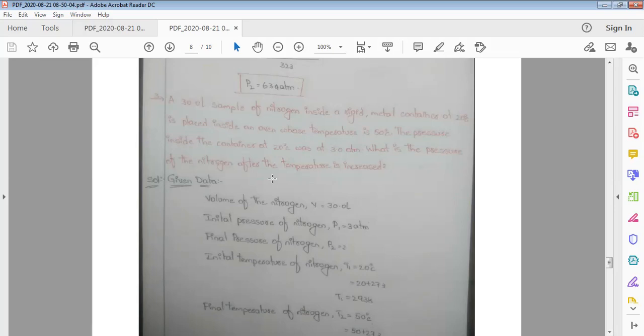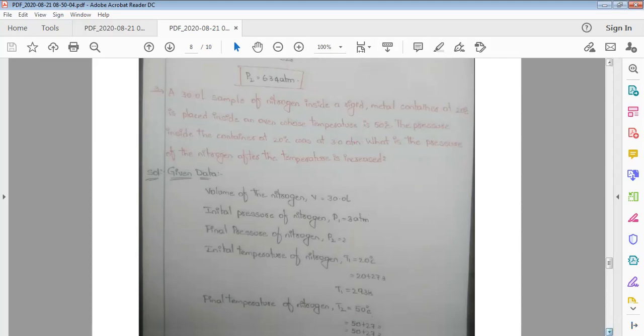Means we have to calculate the final pressure P2 when the temperature increases from 20 degrees centigrade to 50 degrees centigrade. So the volume of the gas V is 30 liters and it remains constant, and the initial pressure of nitrogen P1 is 3 atmosphere, and the final pressure we have to calculate. The initial temperature of nitrogen T1 is equal to 20 degrees centigrade.